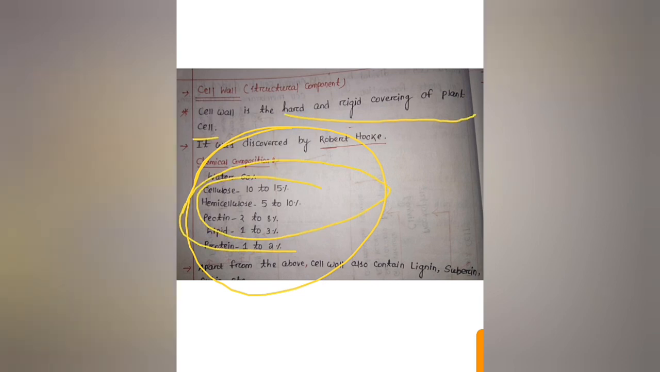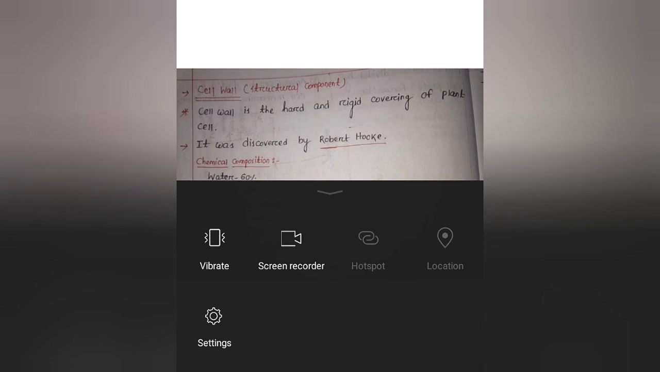Next, after the structure of the plant cell, we have discussed before some of the chemical constituents of plants. Cellulose and hemicellulose are the main components present in the cell wall, and the cell wall is the hard and rigid covering of the plant cell. So this is all about the structure of the cell wall.